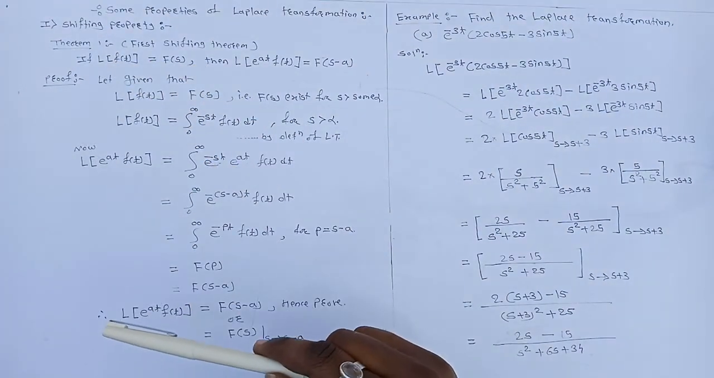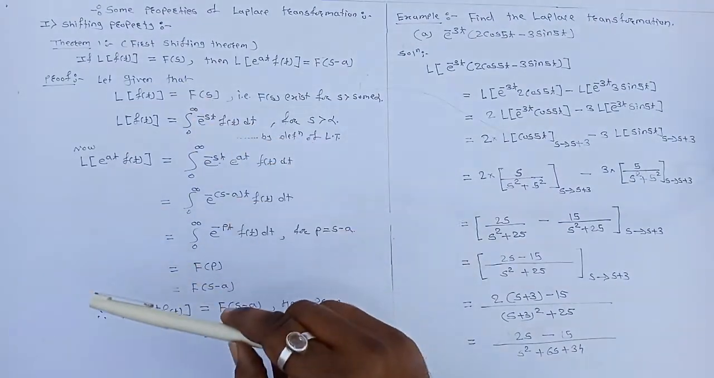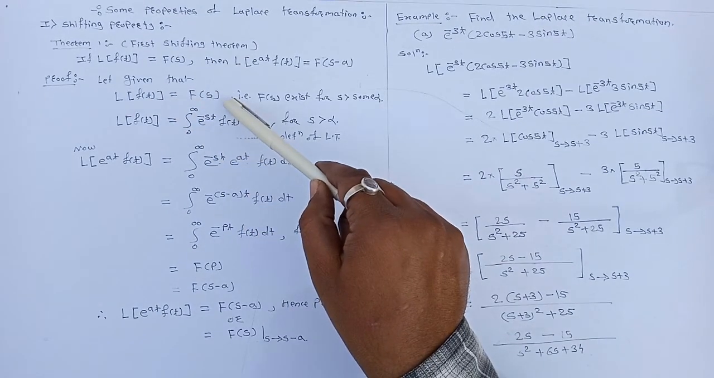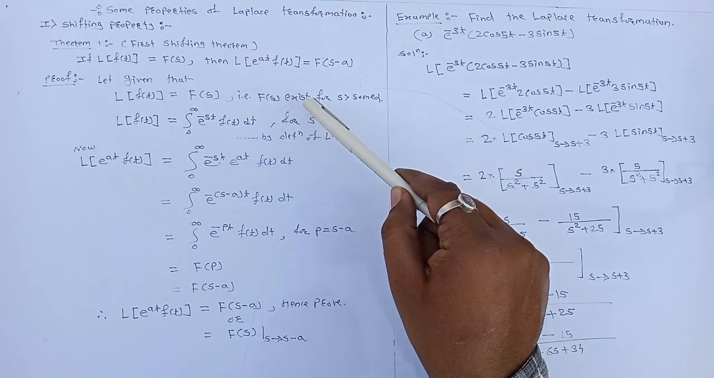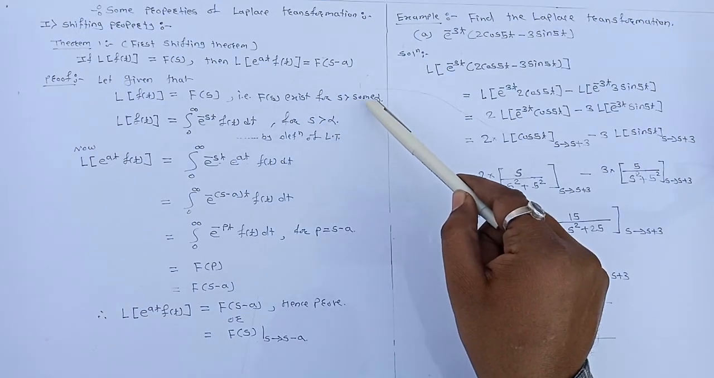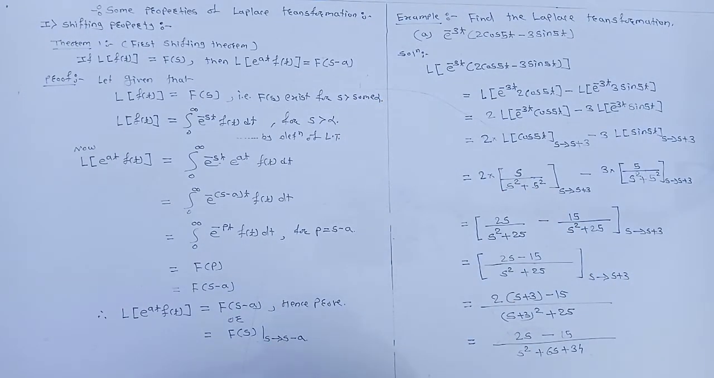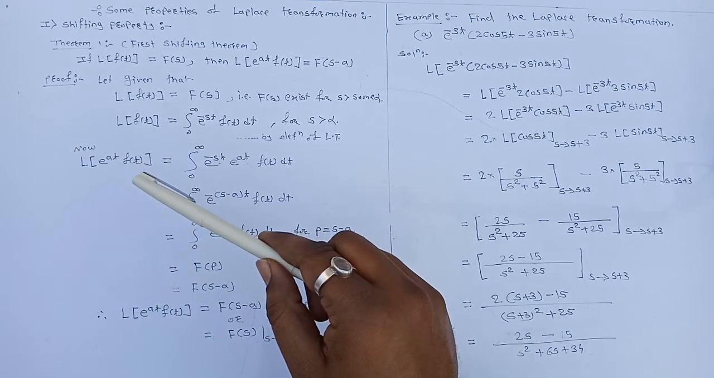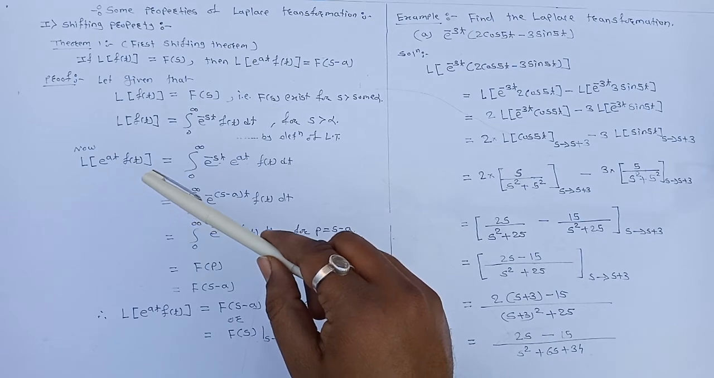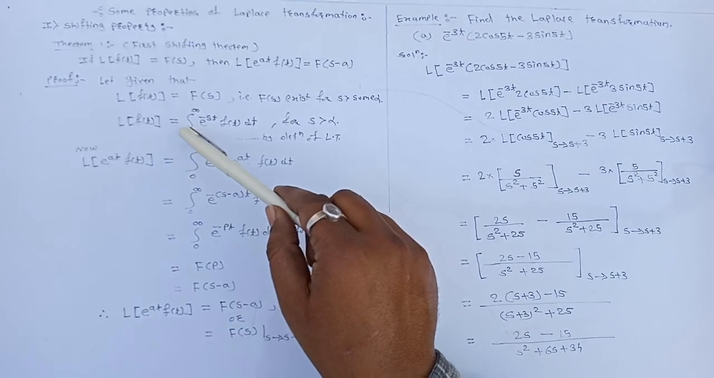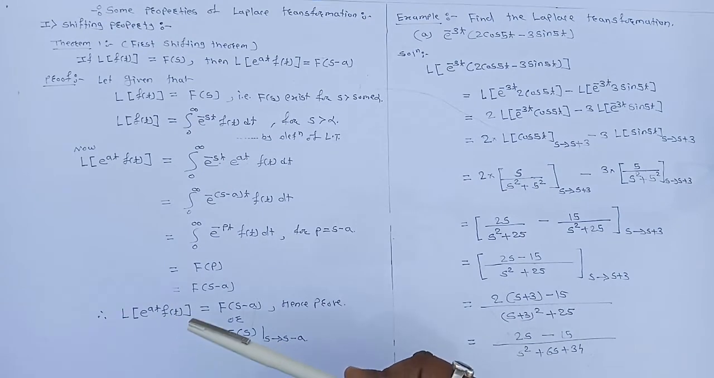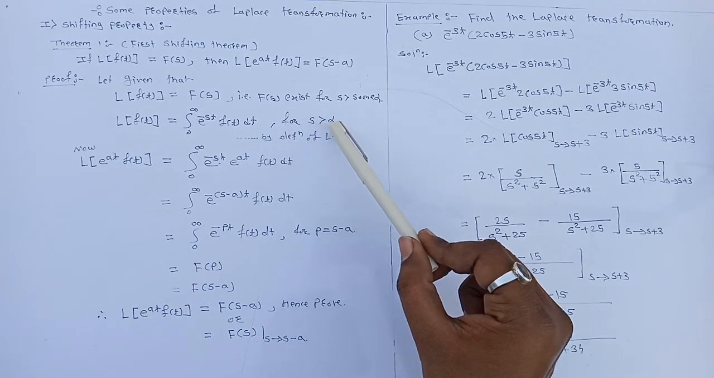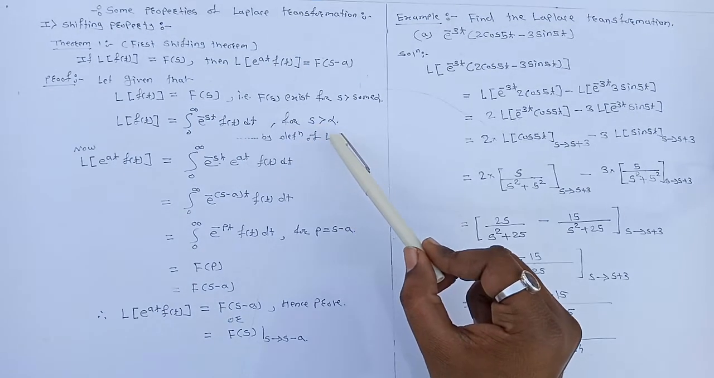Now the proof. Given that Laplace of f of t is equal to F of s, that is, F of s exists for s greater than some alpha. Now we know that by definition of Laplace transformation, Laplace of f of t is equal to integral from 0 to infinity of e raised to power minus st f of t dt for s greater than alpha. This is by definition of Laplace transformation.